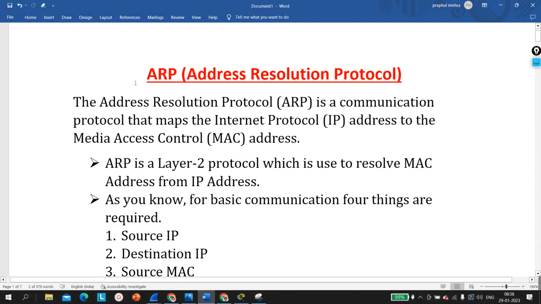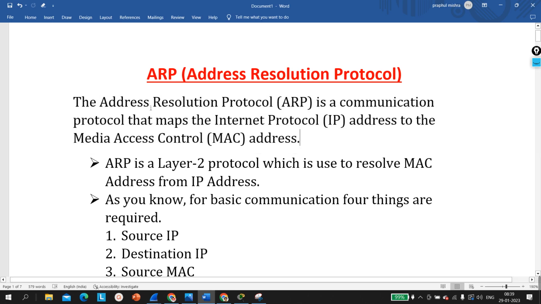So here, see, my topic is ARP, and as you know, ARP stands for Address Resolution Protocol. So see guys, first of all, the Address Resolution Protocol is a communication protocol that maps the internet protocol address to the media access control address.